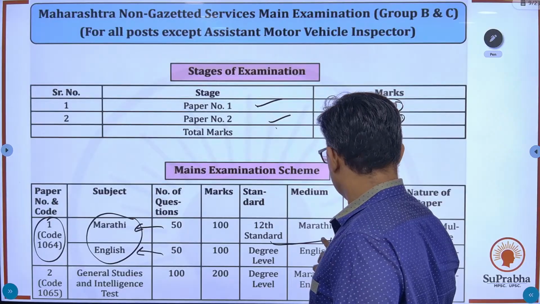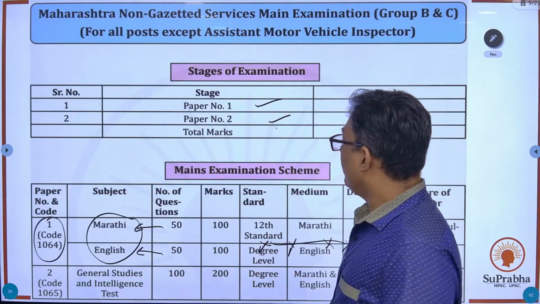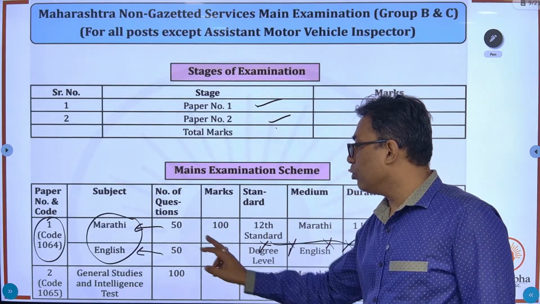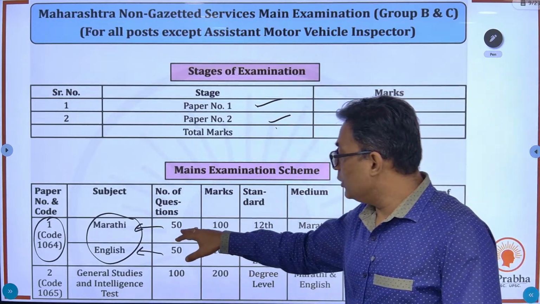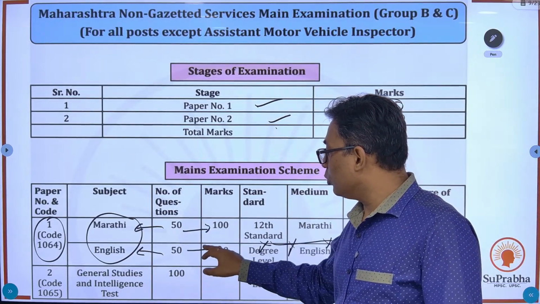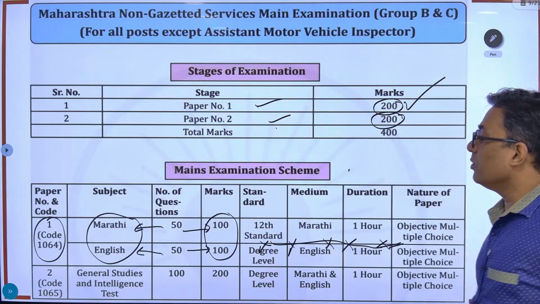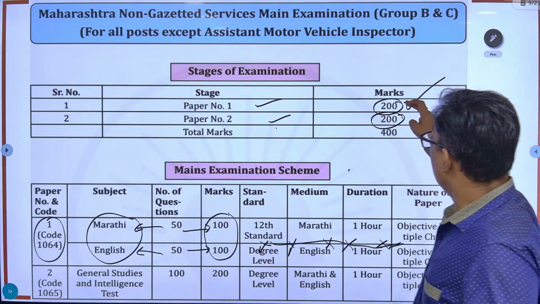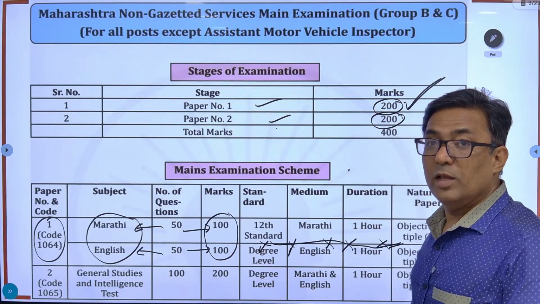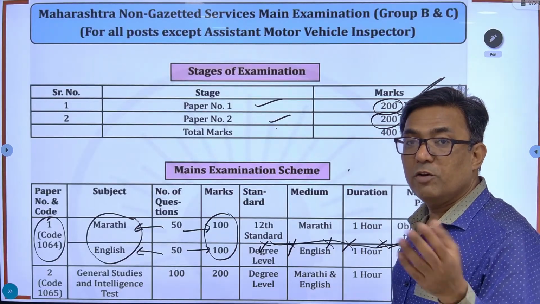These 50 questions carry 100 marks, these 50 questions carry 100 marks. So the first paper is for 200 marks, half for Marathi, half for English.